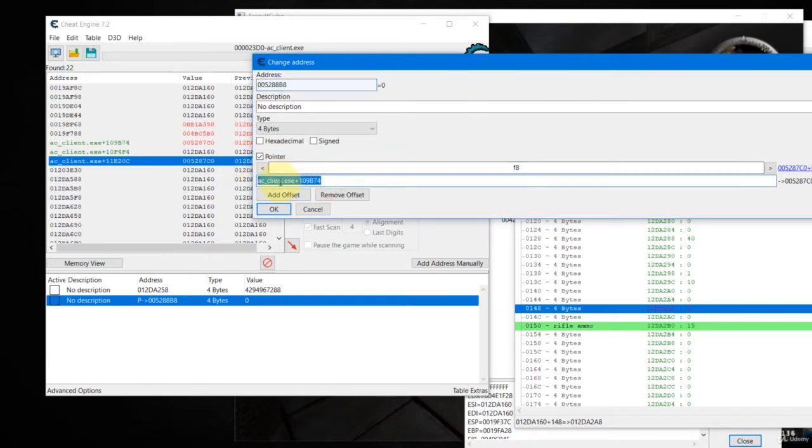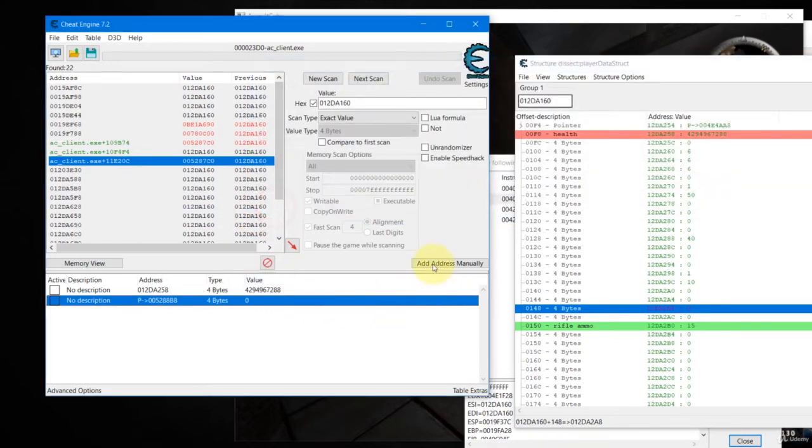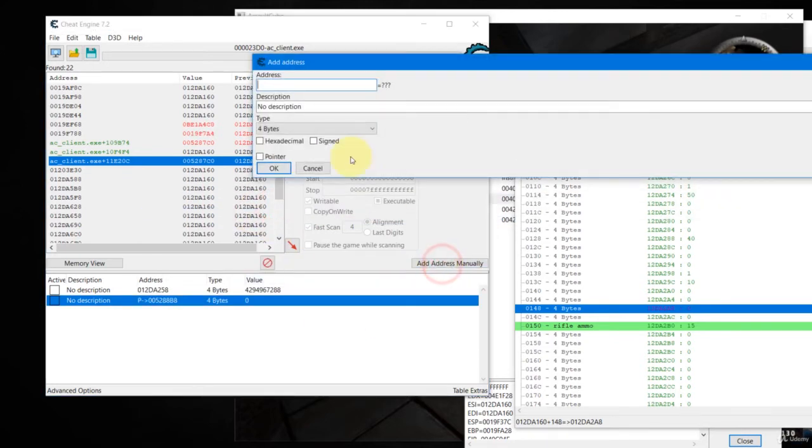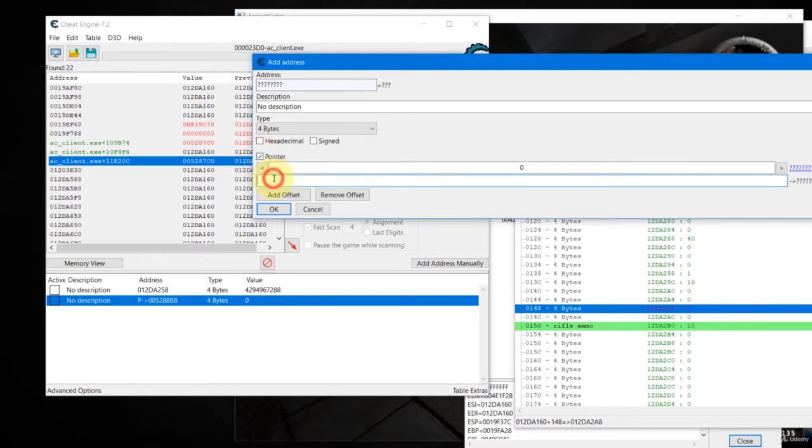This is a static address. Copy this and then add address manually, and come over here, click on pointer, and then paste here the base address, the static address, and then offset is 150 for ammo. 150, and click OK.